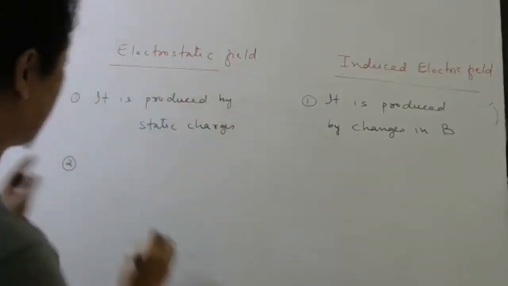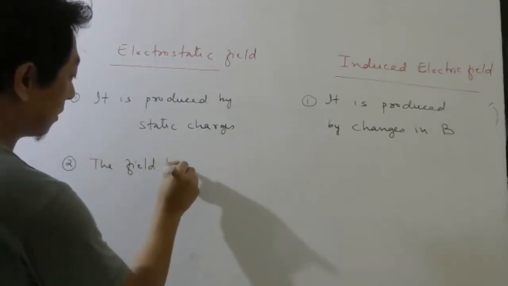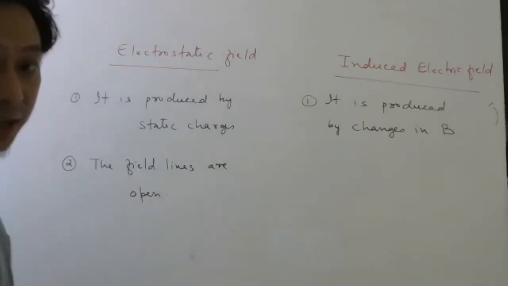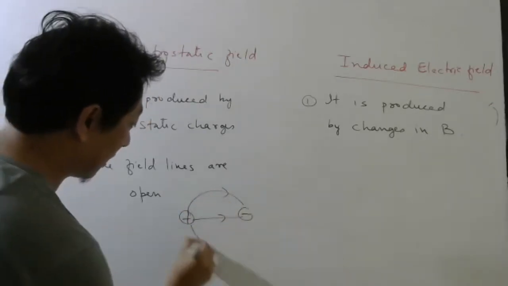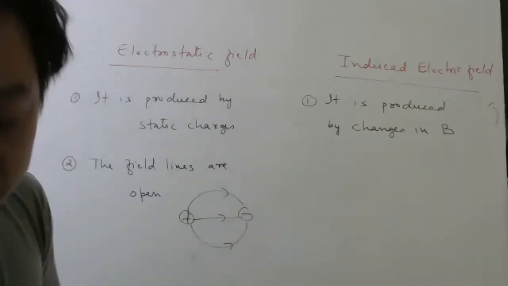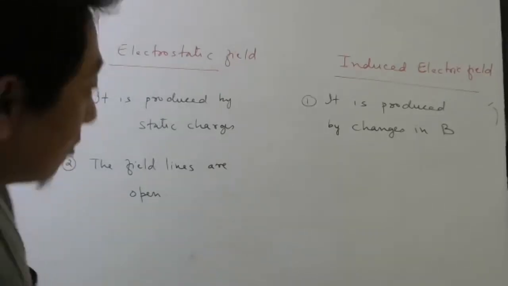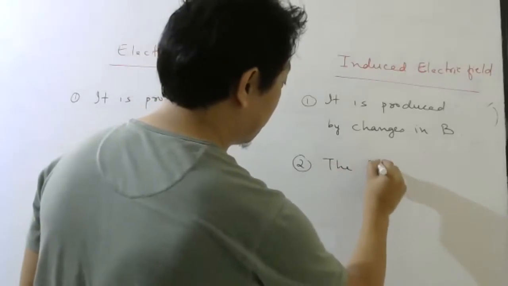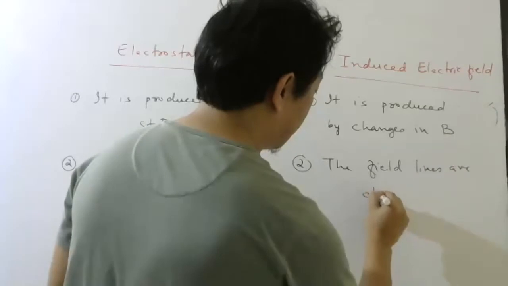Electrostatic field, I hope you remember the field lines. The field lines are open, right? If you remember the dipole, plus minus, it was like this, here like this. So it is not a closed loop. Field lines are open. But this one is very interesting. Here the field lines are closed.